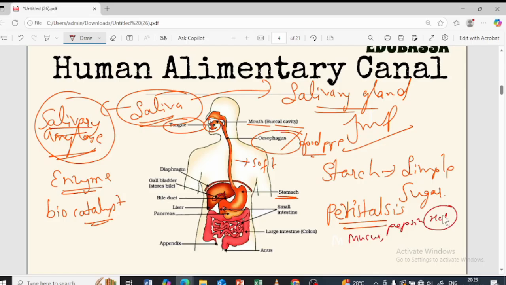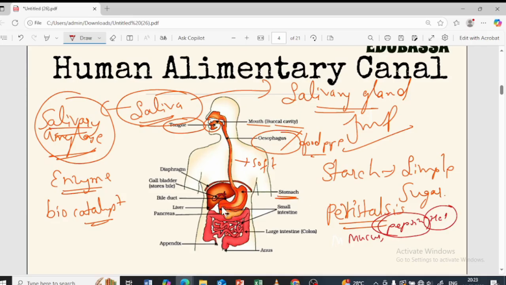It also creates an acidic medium for the pepsin enzyme to act, because pepsin cannot act in a basic environment. So the food has to be made acidic. That is the reason HCl is present. Later, pepsin breaks down the proteins present in the food. And mucus helps protect against the corrosion of the HCl. It is present in the inner lining of the stomach.